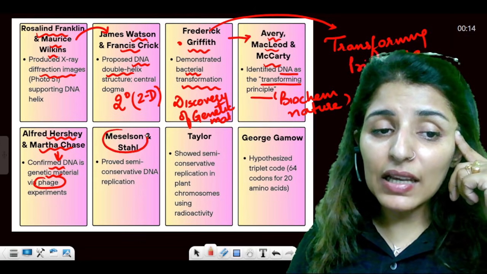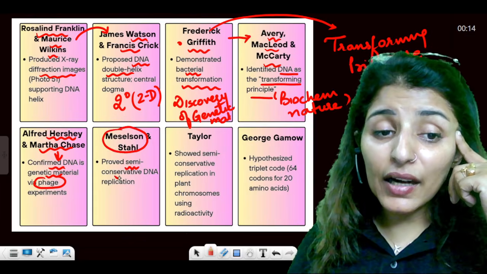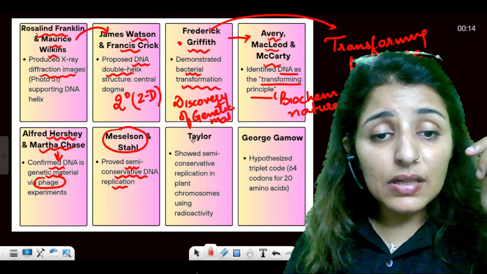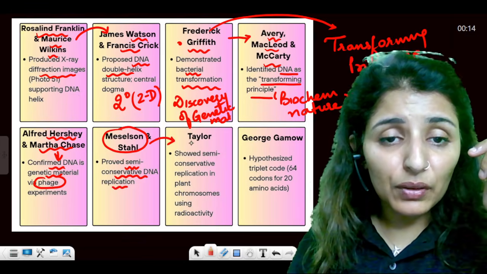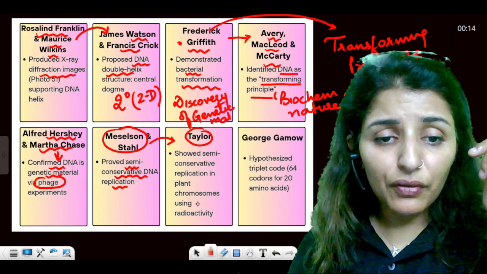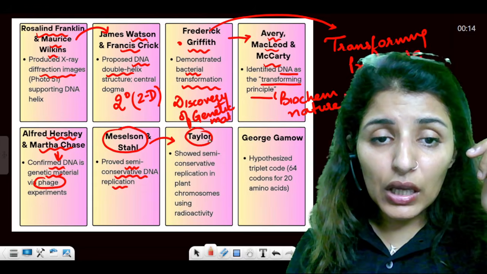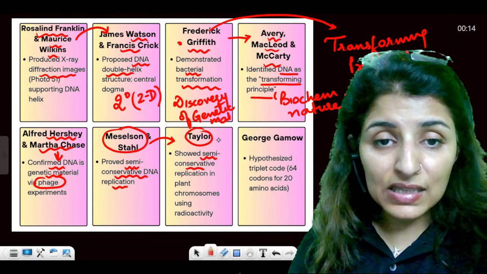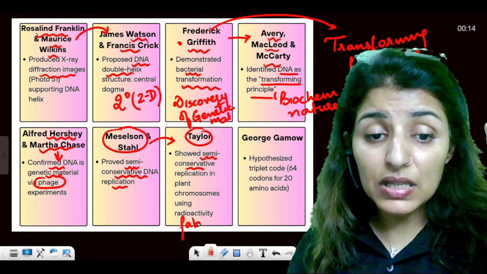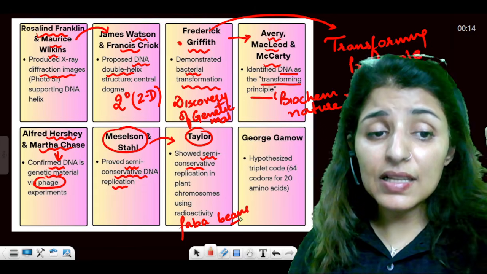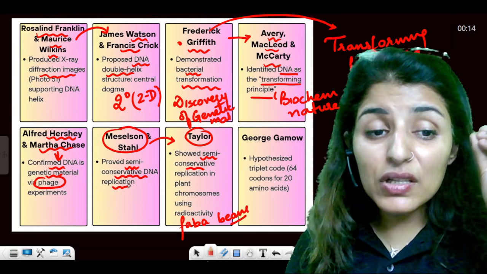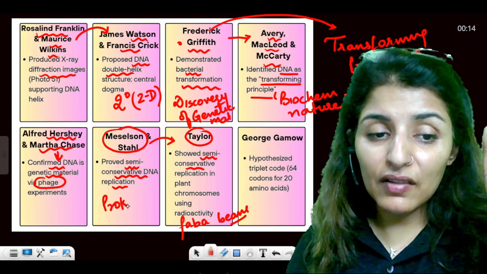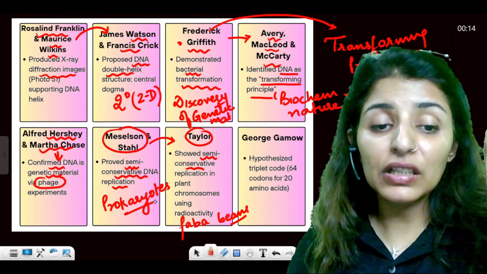Now, talking about Meselson and Stahl, these two people proved that DNA replication is semi-conservative in nature. Now, this was experimentally proven by Taylor in the case of eukaryotes. In eukaryotes, the semi-conservative replication method, the organism used by Taylor and his team, Taylor et al., was faba beans. Is it clear? Let me know in the comment section who was responsible for discovering the semi-conservative nature in prokaryotes. Well, the hint is right in front of you, but still let me know in the comment section.